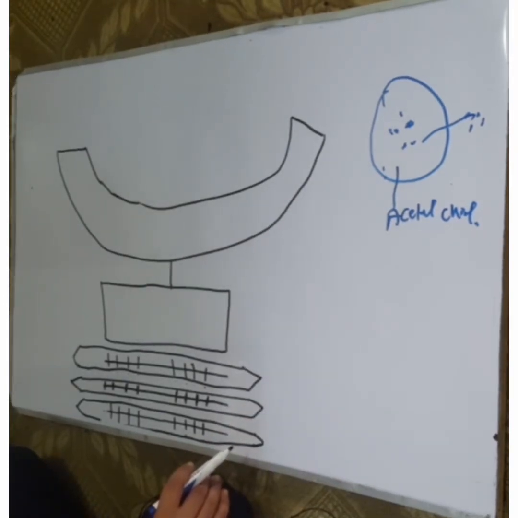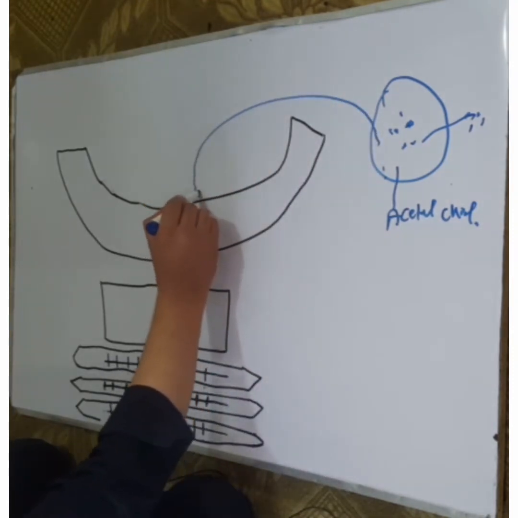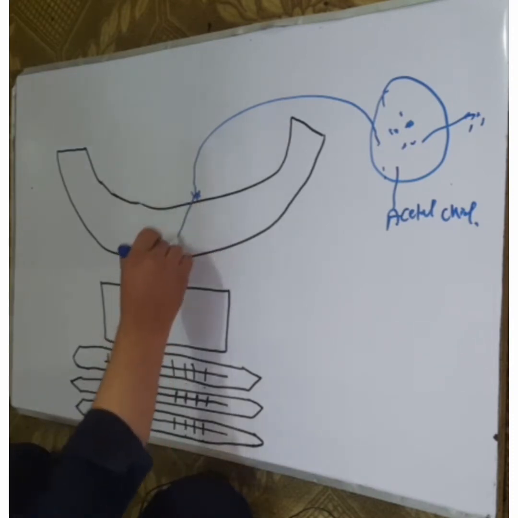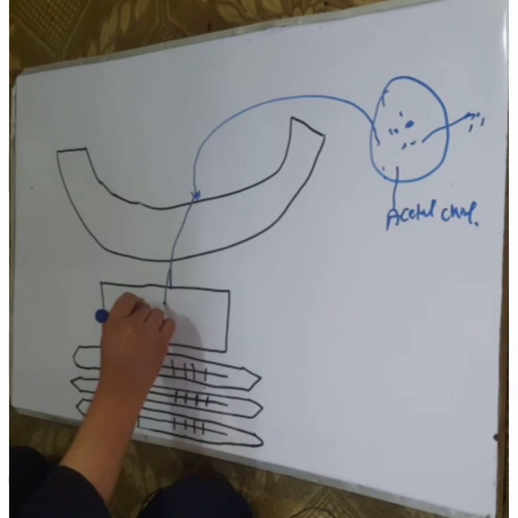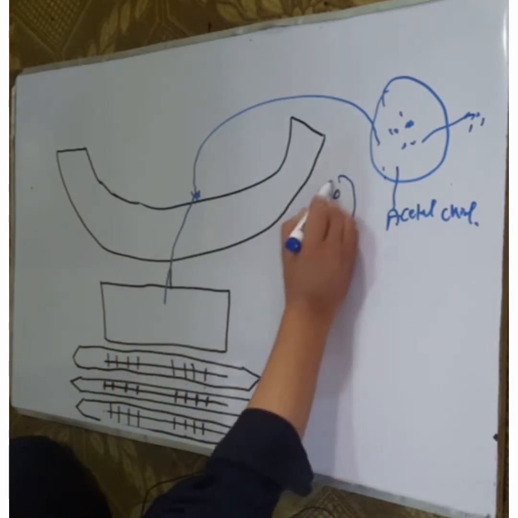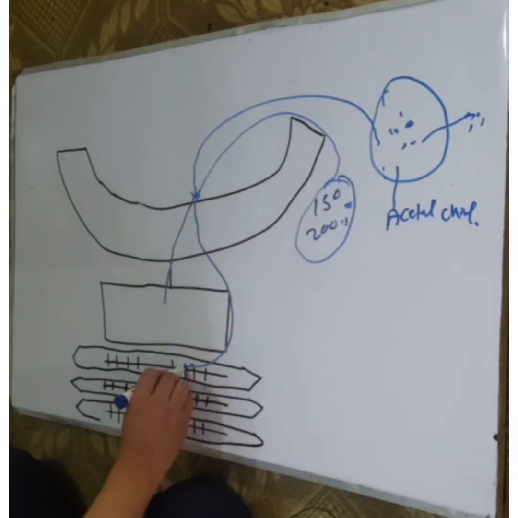When the action potential arrives, acetylcholine binds to the acetylcholine receptors. About 150 to 200 vesicles of acetylcholine are released, bind to these receptors, and act on the muscle fibers.